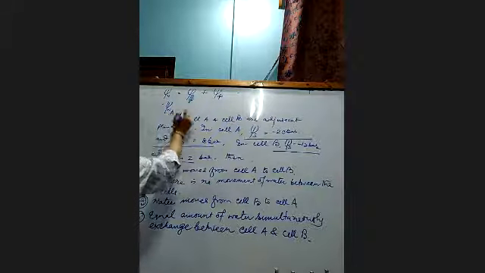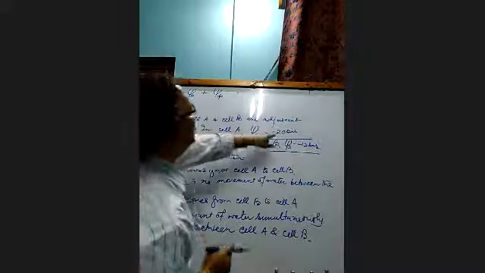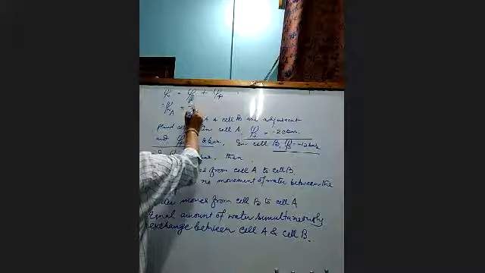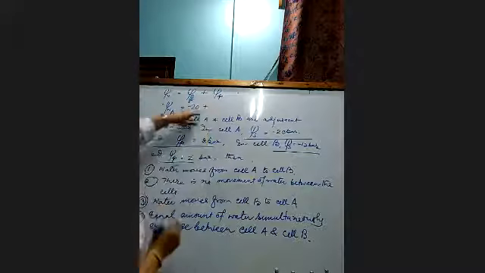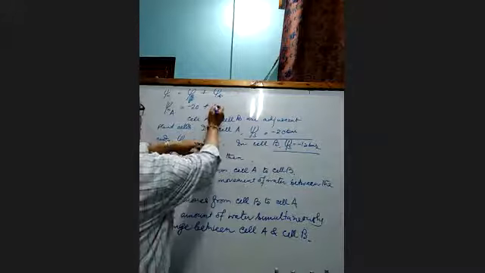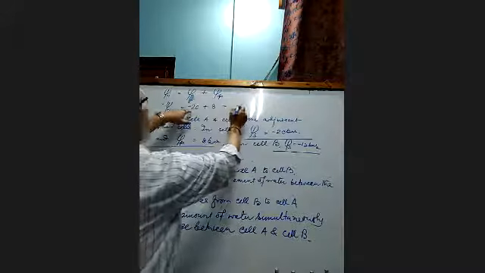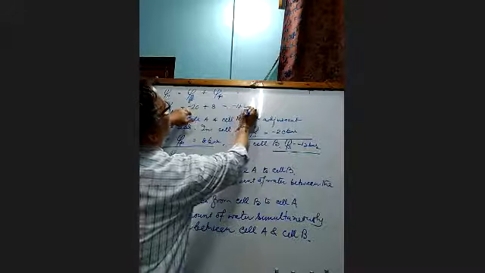The water potential of cell A is minus 20 bar solute potential, and plus the pressure potential, which is 8 bar. It is equal to minus 12 bar. Okay.